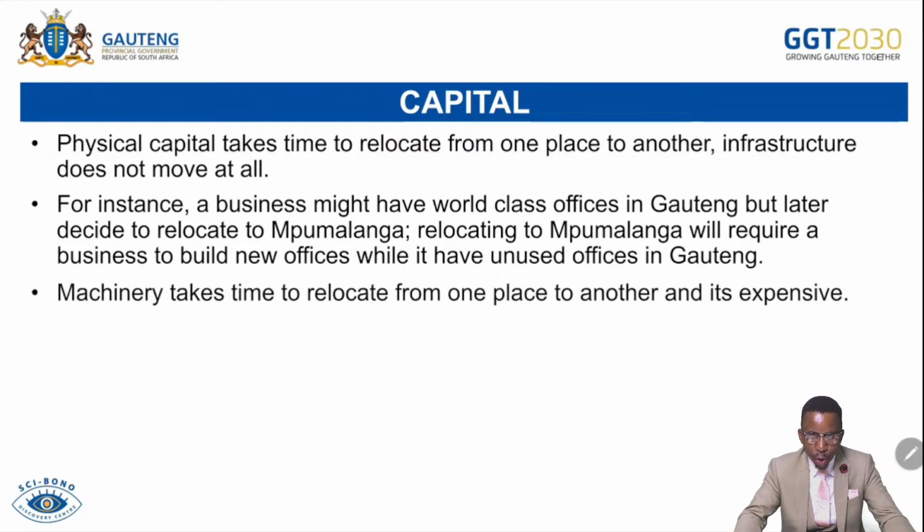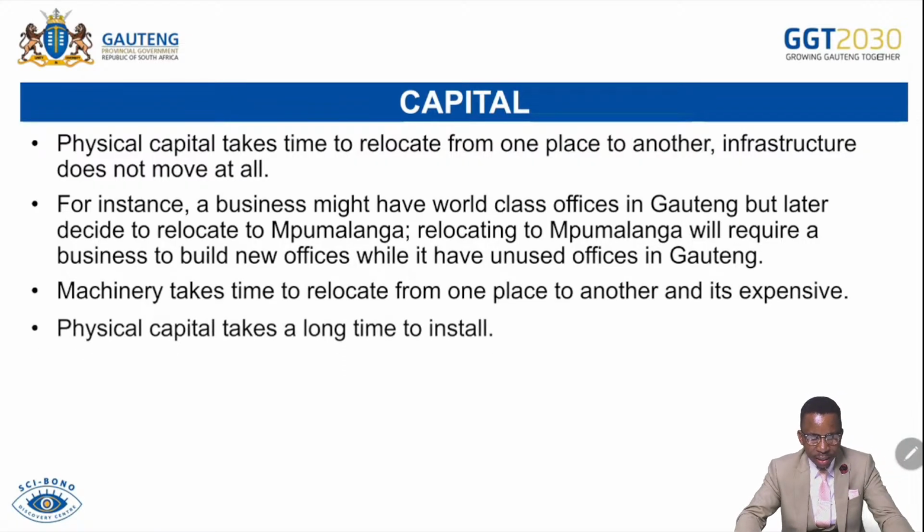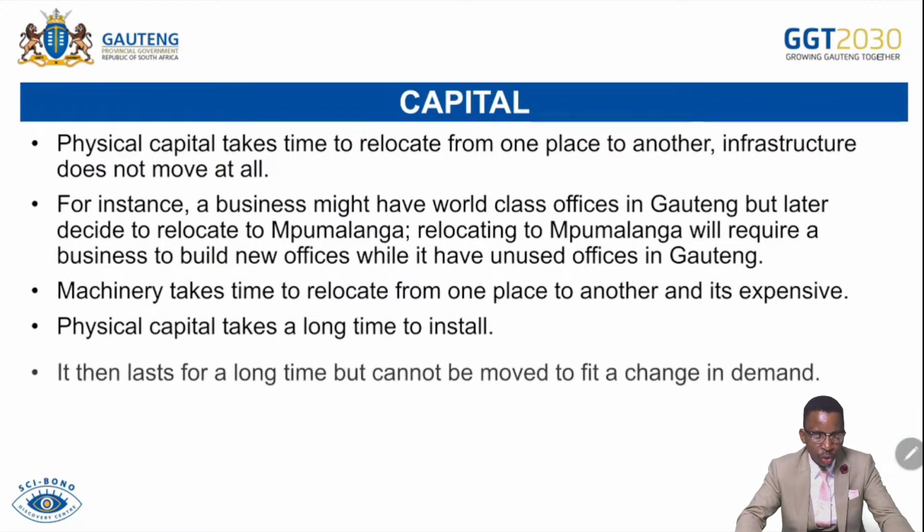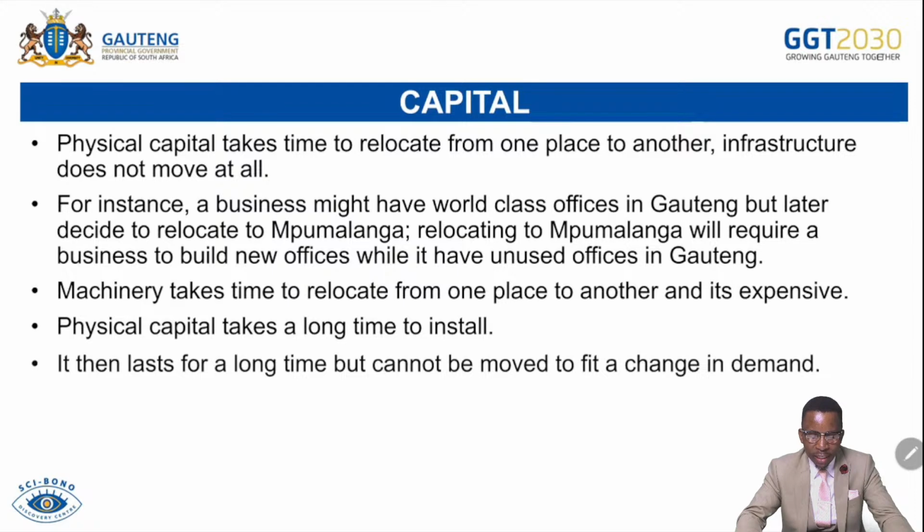Machinery takes time to relocate from one place to another, and it's expensive. For that reason, it takes time for the firm to accumulate the capital to purchase the machine. So once it's available, it cannot easily be moved from one place to another. Physical capital takes a long time to install. Also, it lasts for a longer period, but cannot be moved to fit the change in demand.